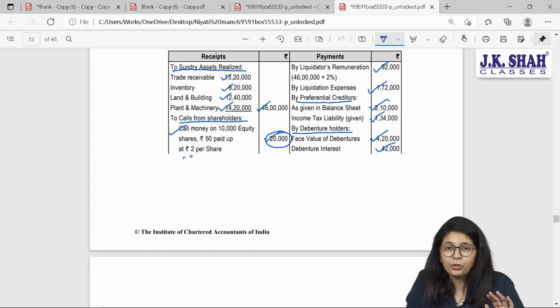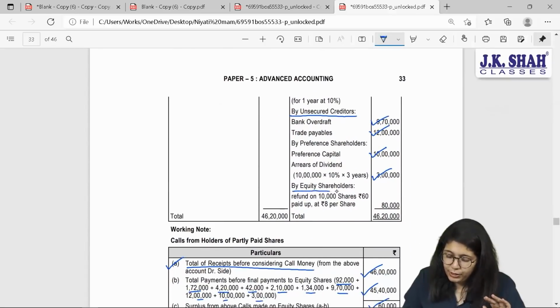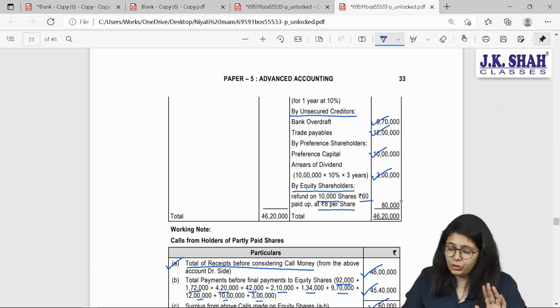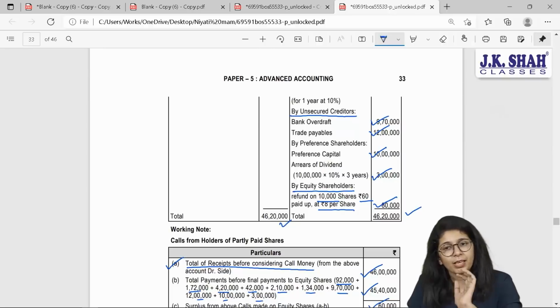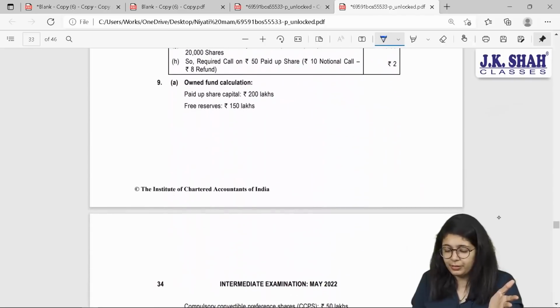I am going to demand 2 more rupees. And by equity shares, I am going to give refund to 10,000 shares which were 60 paid up, rupees 8 per share. That will give me 80,000. This is how my account tallies. I hope this is clear to everyone. Any doubts? Okay. I hope it is clear, beta.